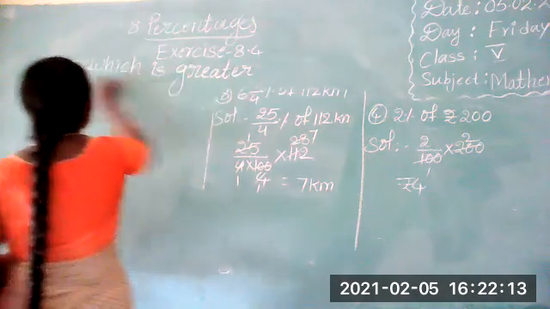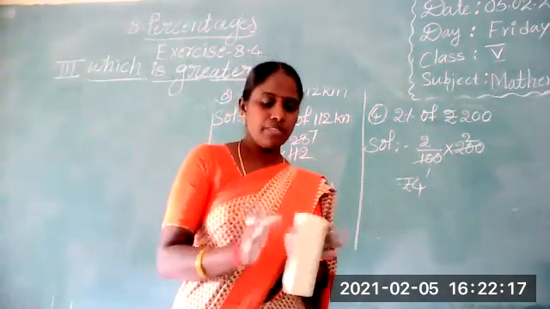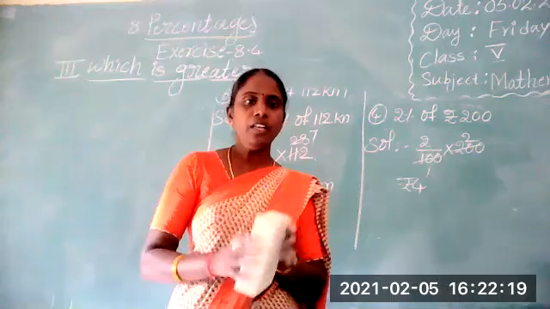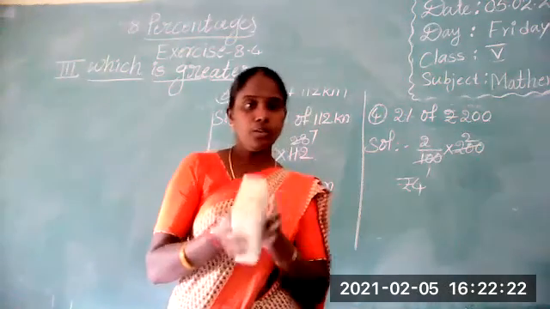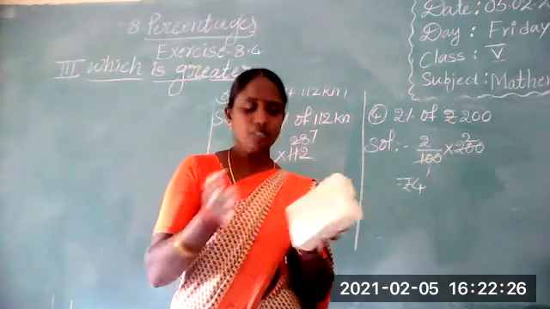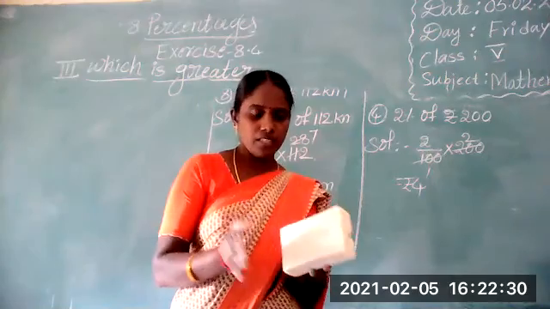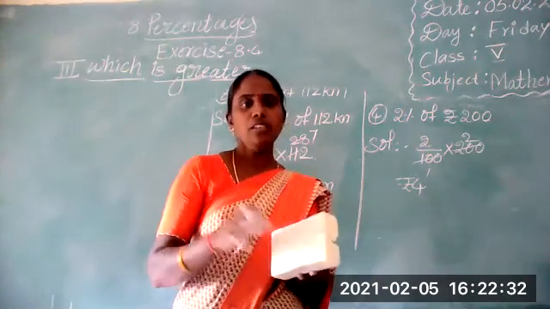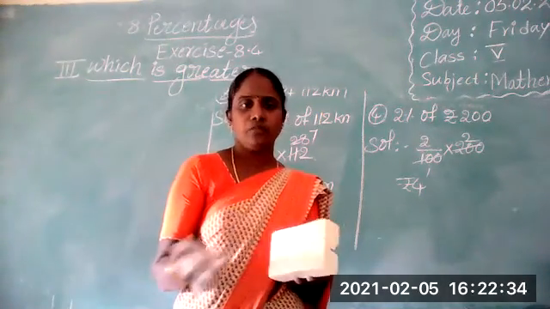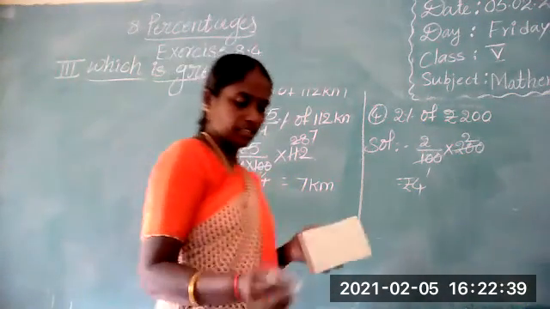Which is greater. Same here, in the first bit and second bit, one problem is given. Now in the third bit, two are given. From these two, you have to compare and write down which is greater. First, convert the percentage to fraction form, find the value, and from that number we can write which is the biggest and which is the smallest. How can we write? Now I will explain.